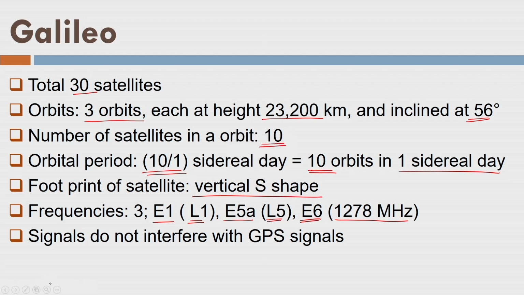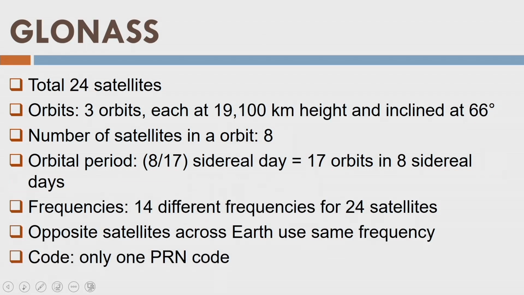Okay, so I am now drawing the vertical path, which is similar to the GPS. So let us talk about GLONASS for Russia. In this constellation, we have a total of 24 satellites. They are placed in 3 orbits, almost at this height, 19,100 kilometers, which is different from GPS as well as Galileo. Galileo is slightly higher than the GPS, and GLONASS is slightly lower than the GPS, but all are MEO orbits.